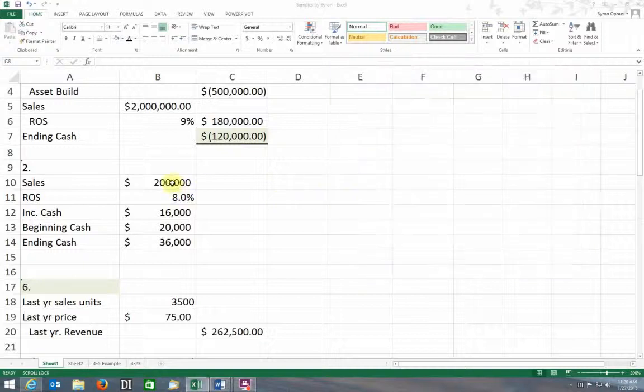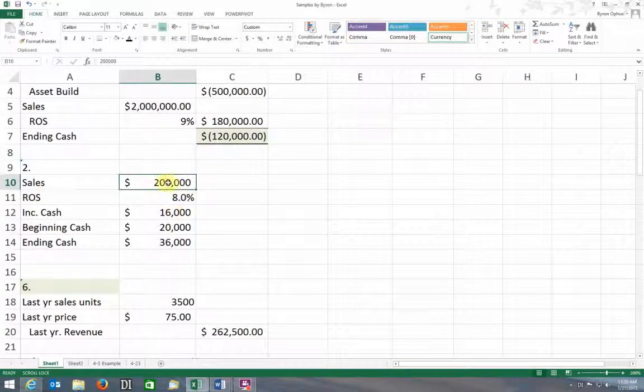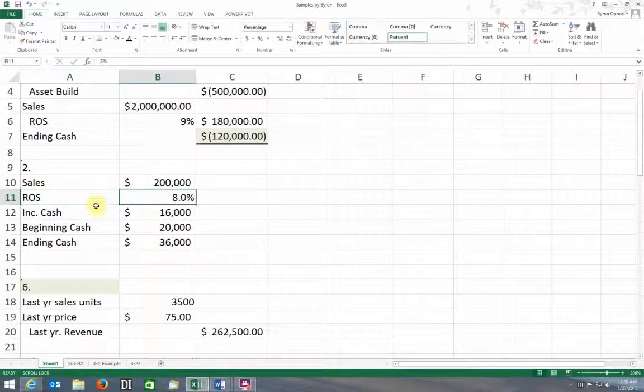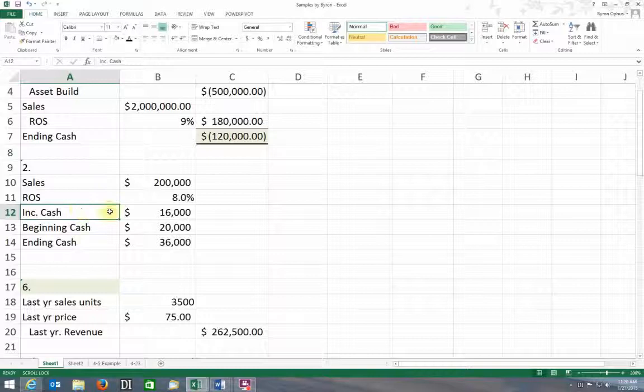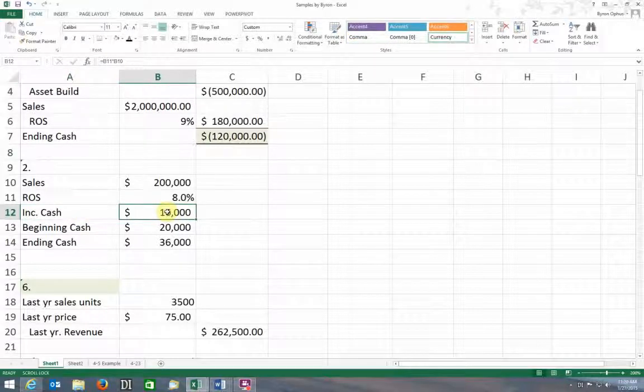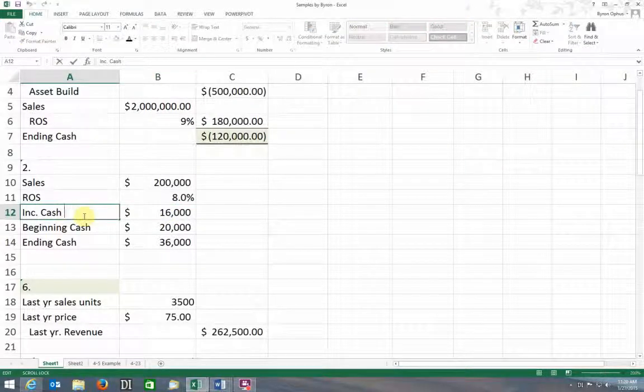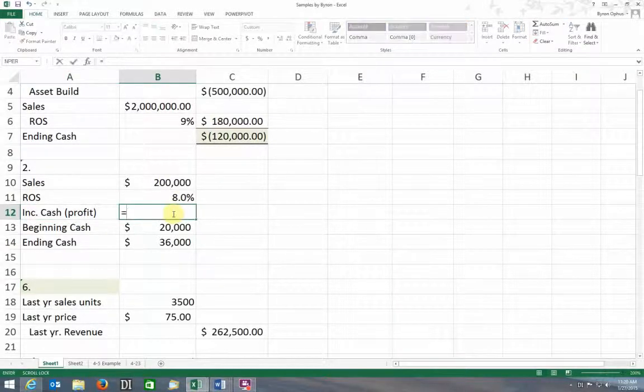Well, I just changed the numbers here, and I went with sales of $200,000 as opposed to your $550,000. ROS 8%. Again, I'm just inputting stuff here. I'm not having to do any formulas except here. Then I come down to my increase in cash. Well, this is also my profit, and that's simply equal to my ROS, my return on sales, times my sales.